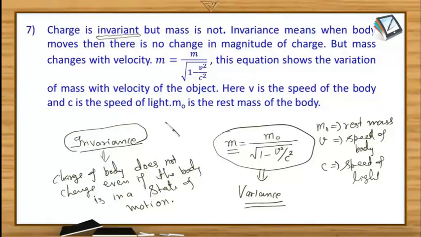It is one of the important properties of charges and its comparison with the mass, that mass is variant but charge is invariant. So that's all about the properties of charge and its comparison with the masses. So in the next part of this session, we'll start with the real stuff, how to create charged bodies. Till now, we were just saying that charges can be created by the transfer of electrons and all. But in the next part of this video, we'll understand how we actually create charges in nature. So just watch the next clip for that.